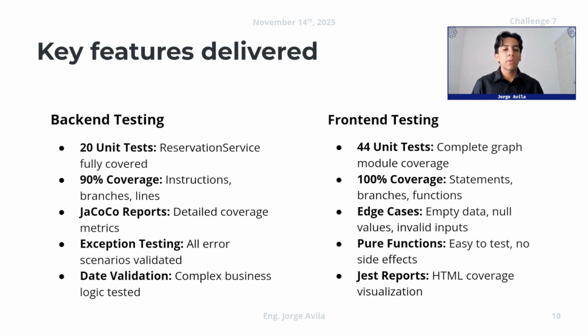And talking about the front-end testing, we have 44 unit tests, complete graph model coverage, 100% coverage in statements, branches, and functions, edge cases like empty data, null values, and invalid inputs, pure functions that are easy to test with no side effects, and also the Jest reports with HTML coverage visualization.